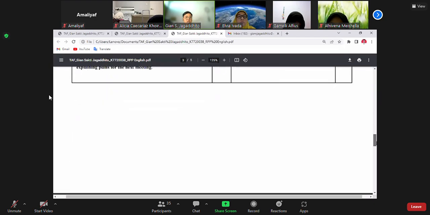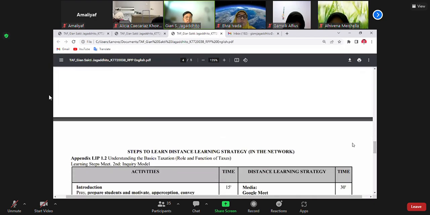In this second meeting, the difference is about the topic. The topic is understanding the basic taxation in role and function of the tax. Okay, the phase is the same, but the difference is on the topic.